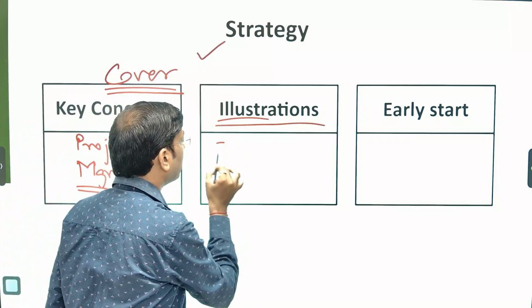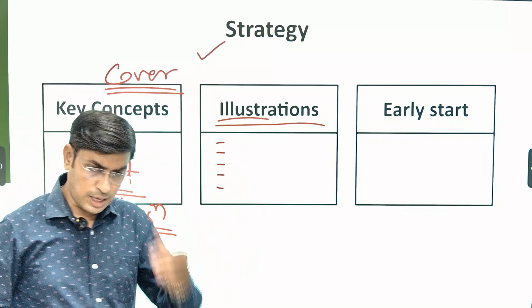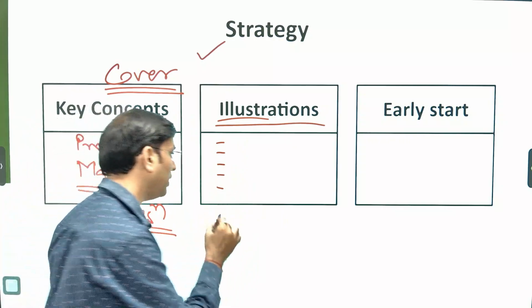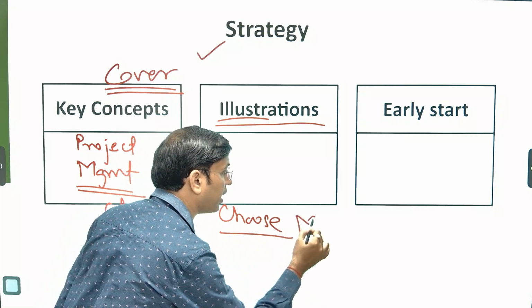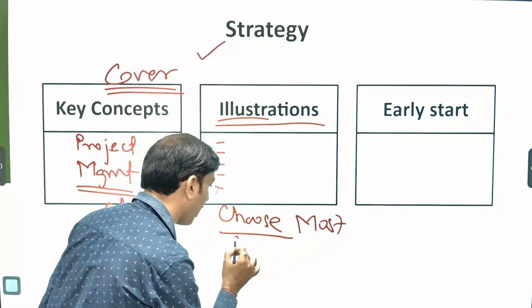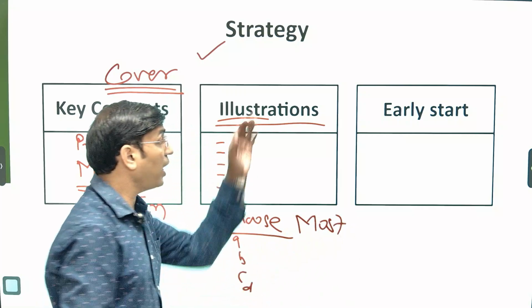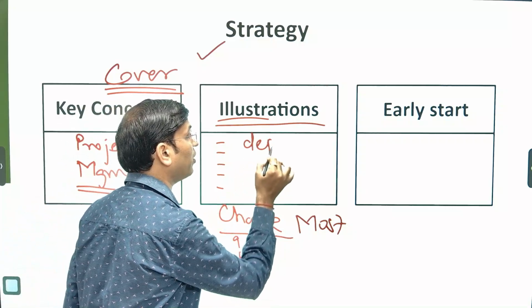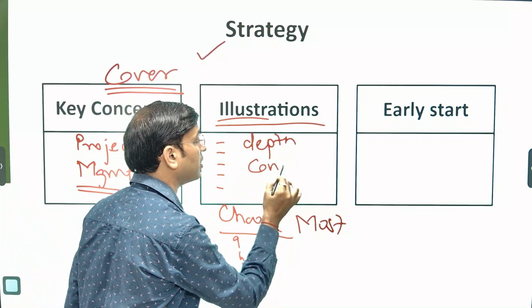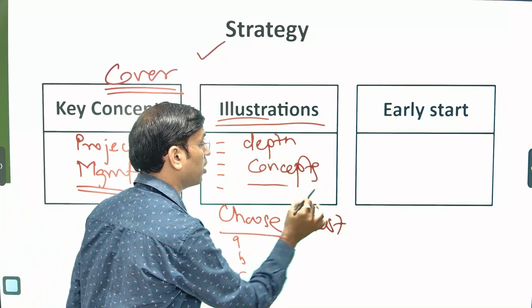Illustrations like, rather than single questions, a number of multiple options are there, and then you have to choose the most appropriate among all, A, B, C, D. Likewise, illustration questions could be there, and for that you must have in-depth knowledge of the key concepts. That is most important.